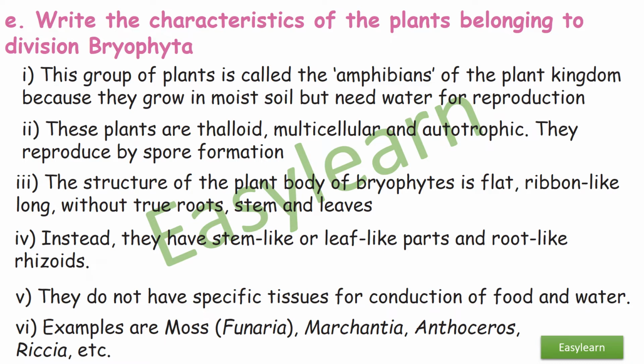The structure of the plant body of bryophytes is flat, ribbon-like, long, without true root, stem, and leaves. Instead, they have stem-like or leaf-like parts and root-like rhizoids. They do not have specific tissues for conduction of food and water. Examples are moss, Marchantia, Riccia, Anthoceros, etc.